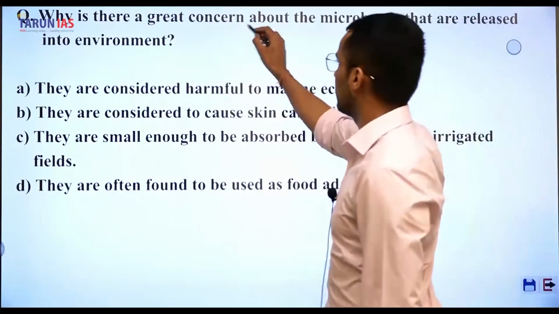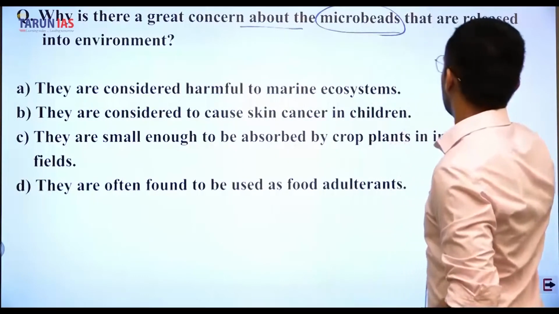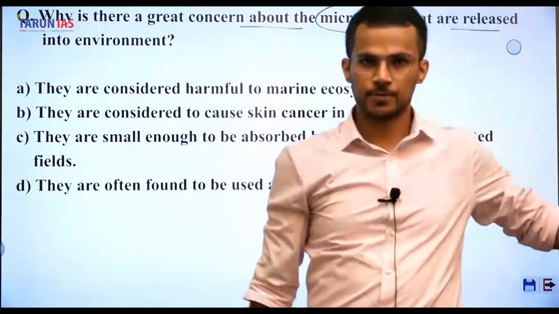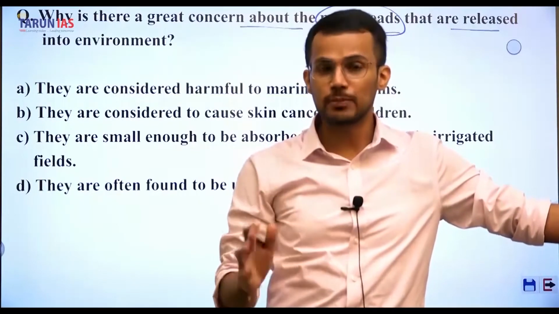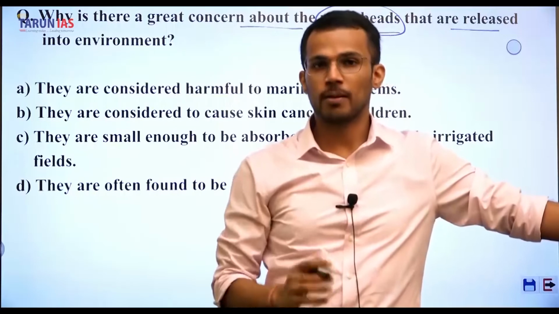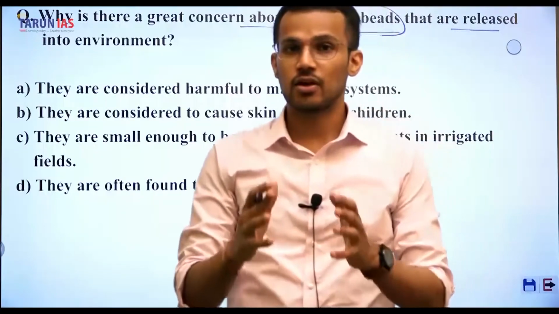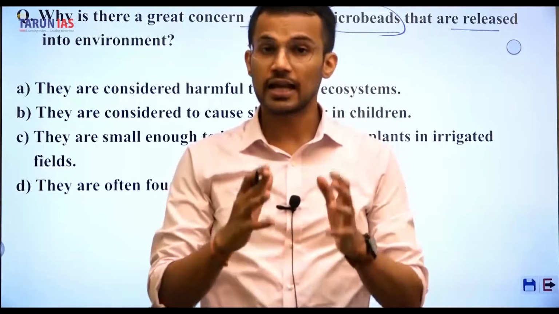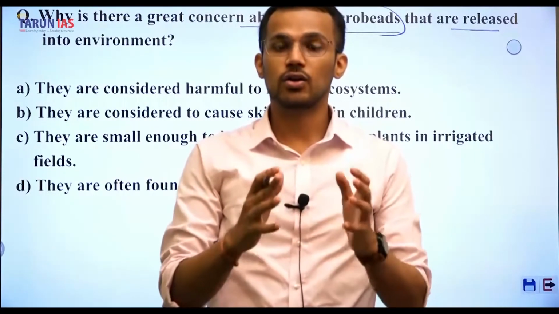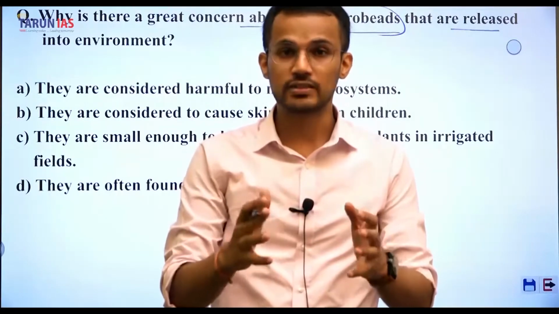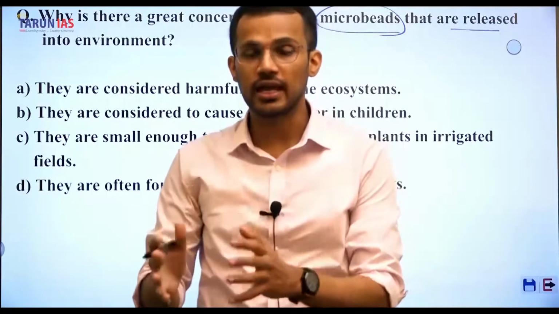Why is there a great concern about the microbeads? About the microbeads that are released into the environment. So the question is related to microbeads. As per UNEP, the United Nations Environment Programme, microbeads are those pollutants whose size is less than 5 millimeters. As a result of their small size, they are not filtered out by the filters that are generally used, and hence they may enter into the marine environment.